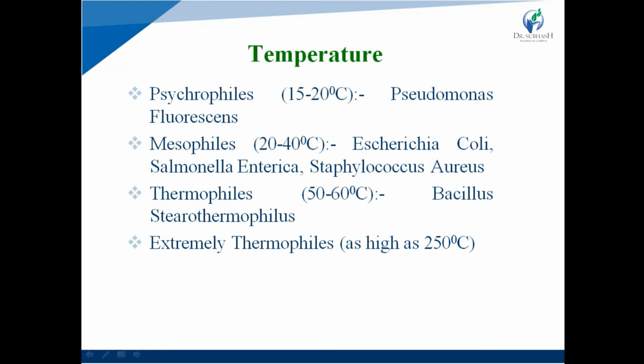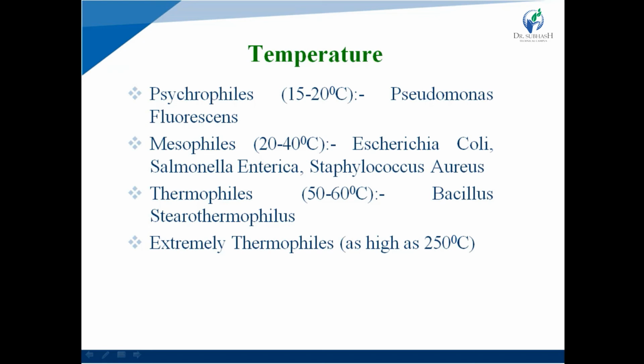Four types are available. First one is psychrophiles. They grow between 15 to 20 degrees centigrade. Example is Pseudomonas fluorescens bacteria. Second one is mesophiles. Mesophiles grow between 20 to 40 degrees centigrade. Examples are E. coli, Salmonella enterica, and Staphylococcus aureus.